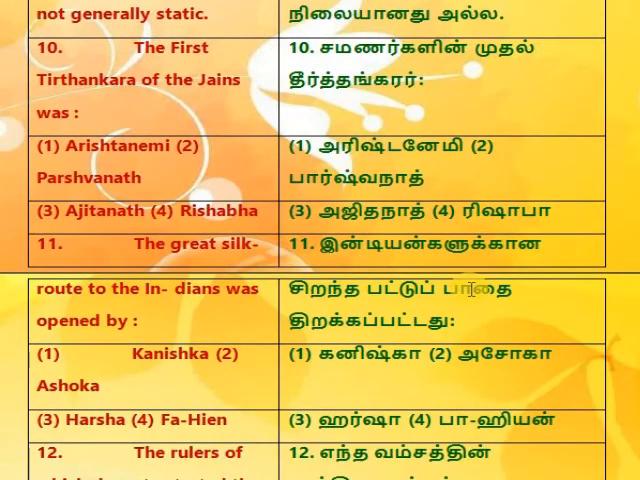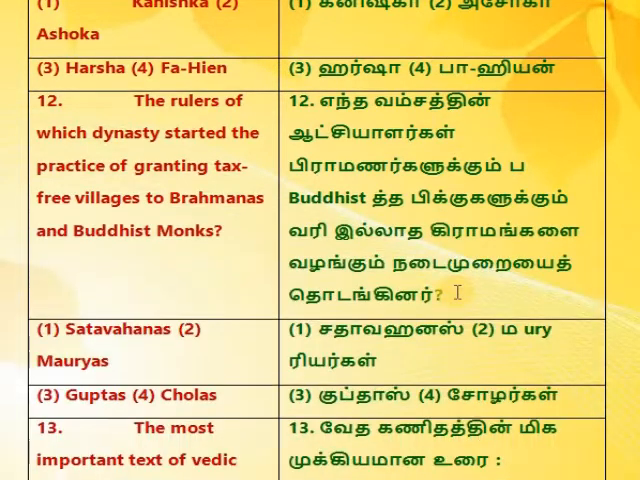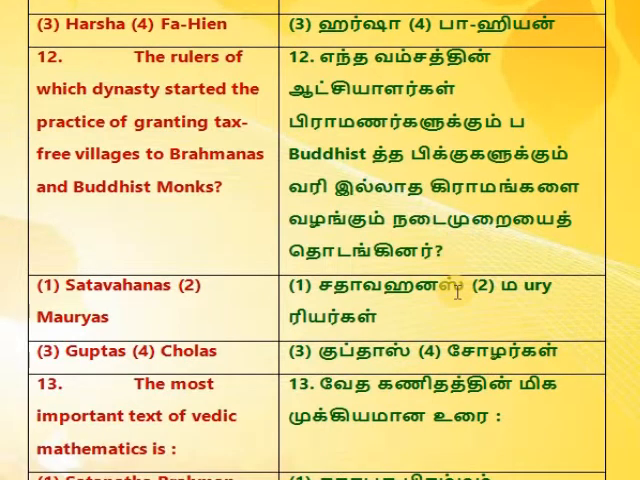10. The first Tirthankara of the Jains was 1. Arishtanamai, 2. Parshvanath. 3. Ajitanath, 4. Rishabha. 11. The Great Silk Route to the Indians was opened by 1. Kanishka, 2. Ashoka. 3. Harsha, 4. Fahin. 12. The rulers of which dynasty started the practice of granting tax-free villages to Brahmanas and Buddhist monks?